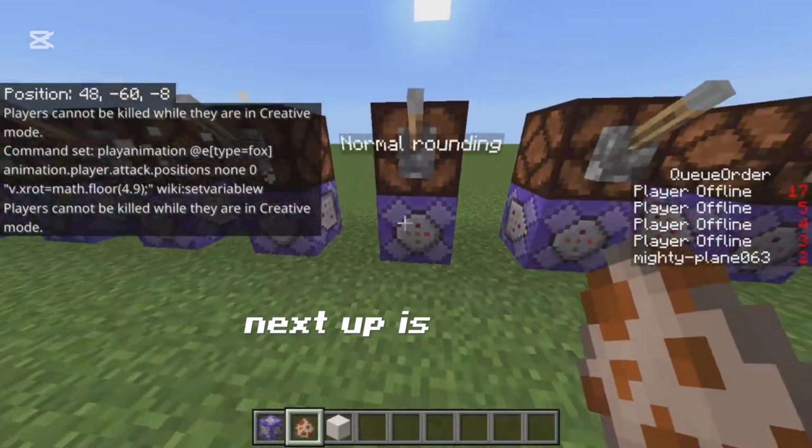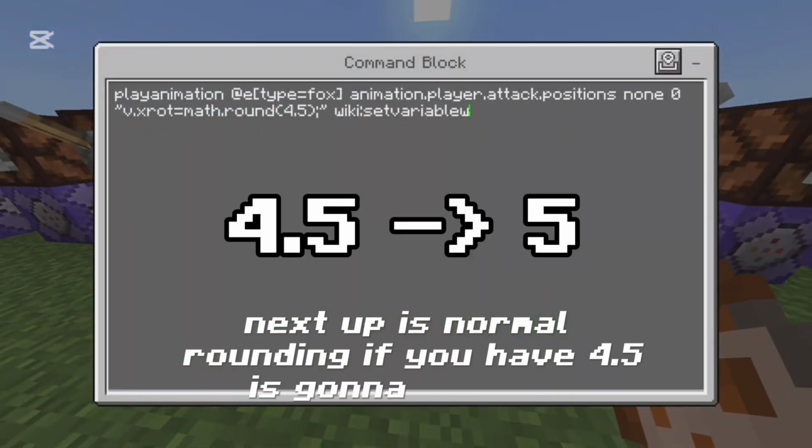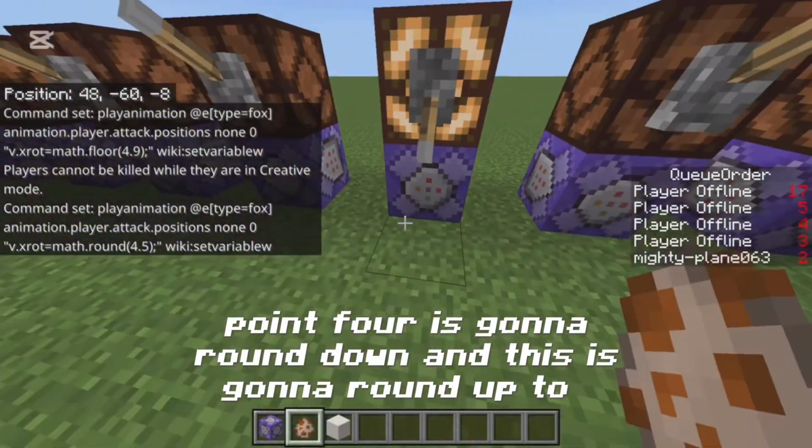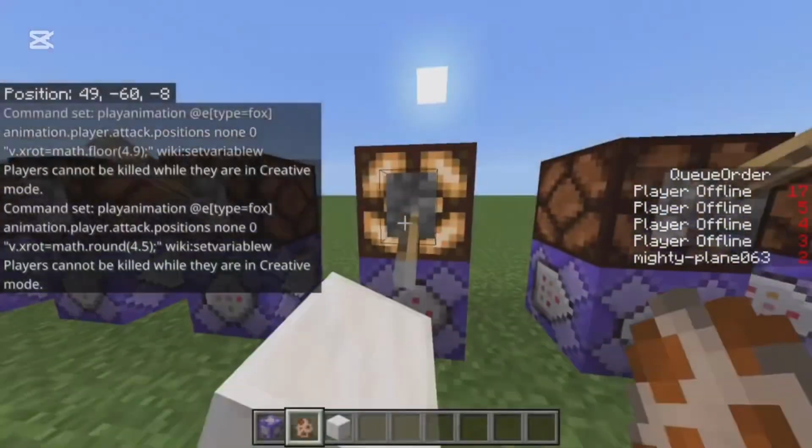Next up is normal rounding. If you have 4.5, it's going to round up. If you have 4.4, it's going to round down. And this is going to round up to 5, as you can see.